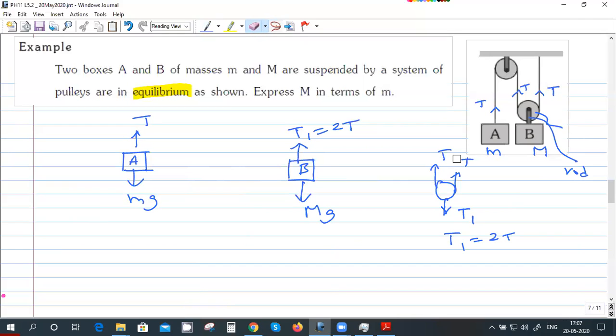So the answer is 2m. Yeah, one should be double of the other. From this you get T equal to mg. So 2m equal to M, so the big mass, capital M, is twice of the small mass. Usually the small mass is denoted by a small letter, and the big mass is represented by the capital letter. So it is consistent with that. So this is the answer.